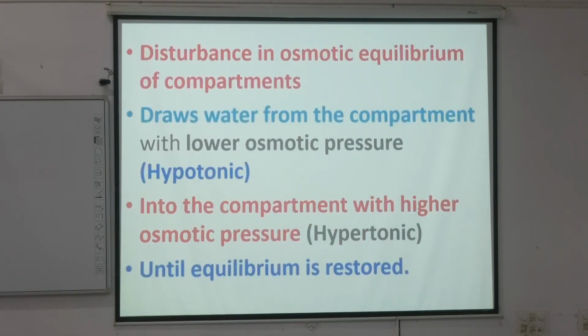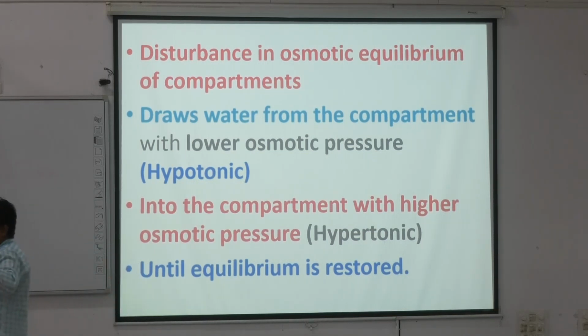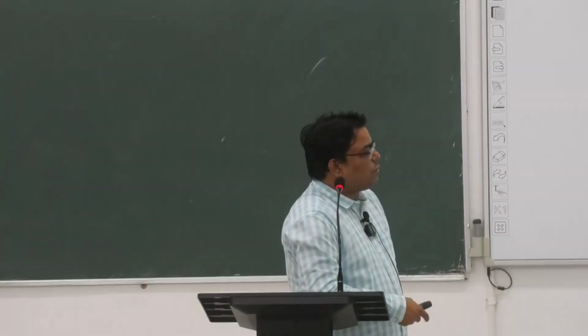Read this too. Okay, here there are two conditions, one is hypotonic, the second one is hypertonic. The compartment with lower osmotic pressure, from which water is drawn, is called hypotonic. And the compartment with higher osmotic pressure is hypertonic. So to maintain the equilibrium, there are distributions and fluid movement under different conditions, from high pressure level to low pressure level. All these are osmoregulation, the osmosis process.